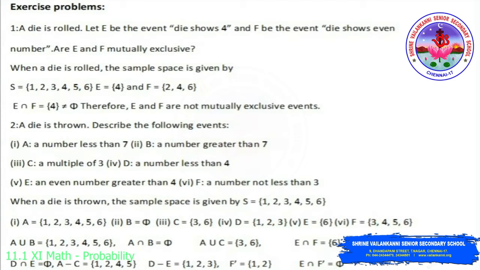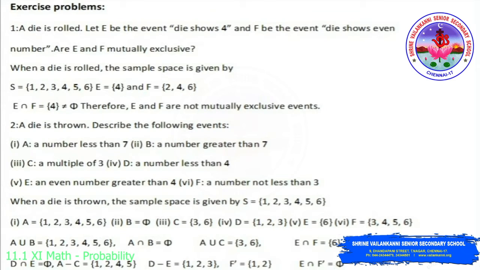So the even numbers are 2, 4, 6 and E intersection F, the common element between E and F, is 4, which is not equal to phi. Therefore, E and F are not mutually exclusive events. Mutually exclusive events means E intersection F equals phi, that is, an empty set. Here we have an element 4 which is common to both E and F, so E and F are not mutually exclusive events.